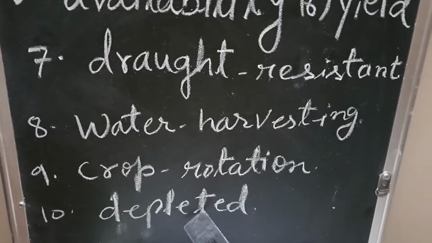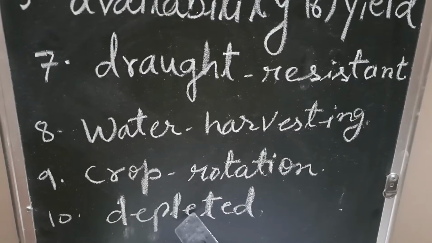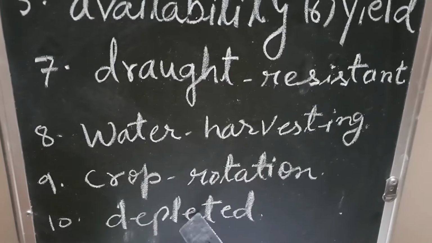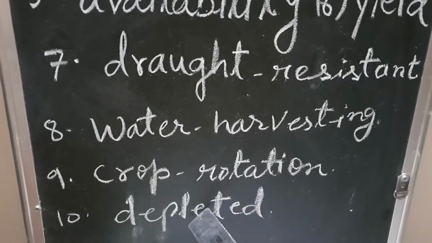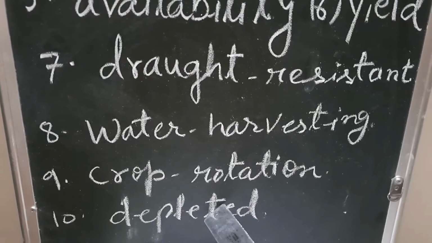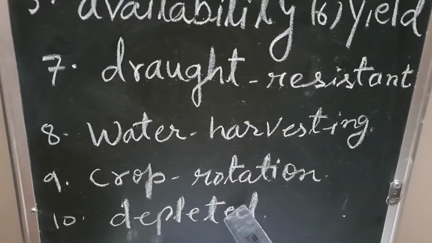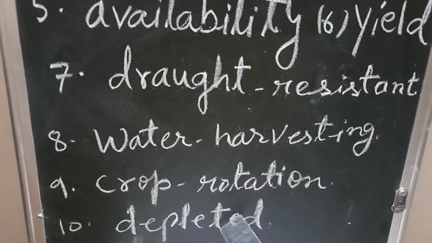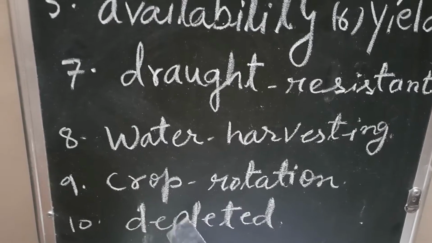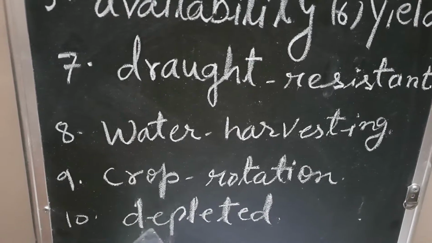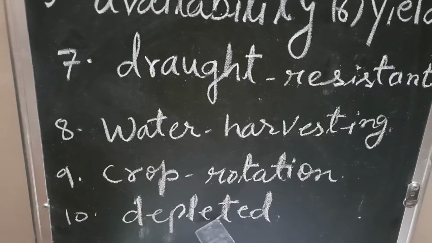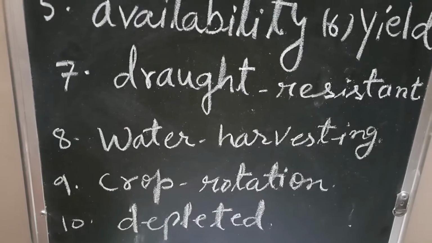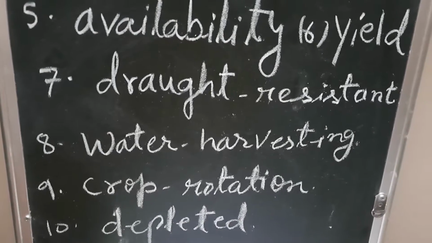Depleted means vanished. When we overuse natural resources like water and we draw a lot of water from underground for the cultivation of certain crops like paddy and wheat, which need a lot of water, then the water vanishes from underground. That situation is called depletion of water. So this word is depleted. Now we have some more hard words or keywords.